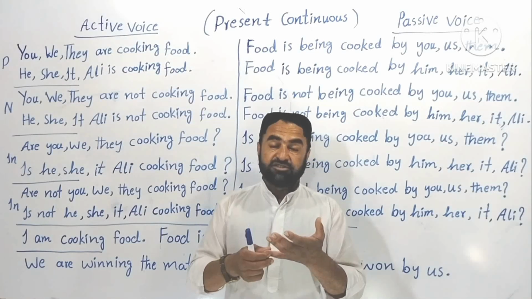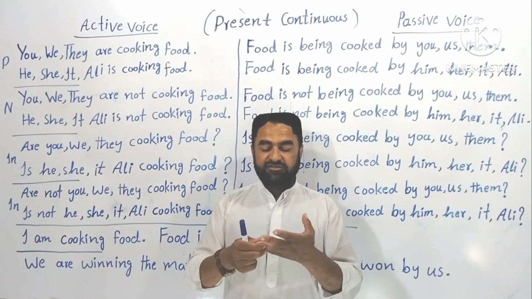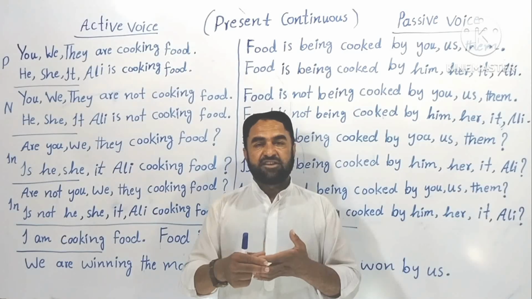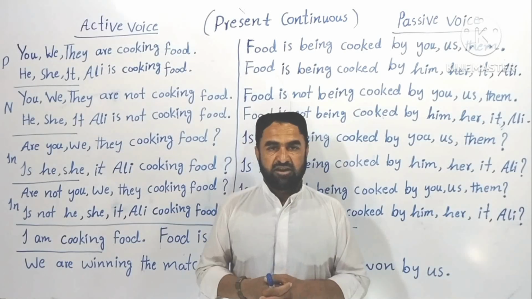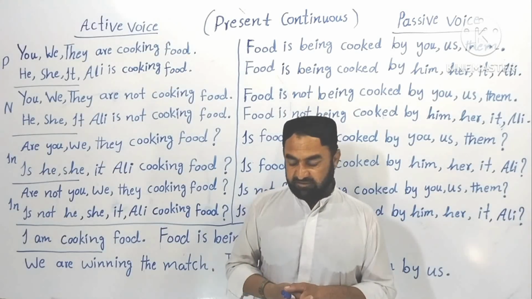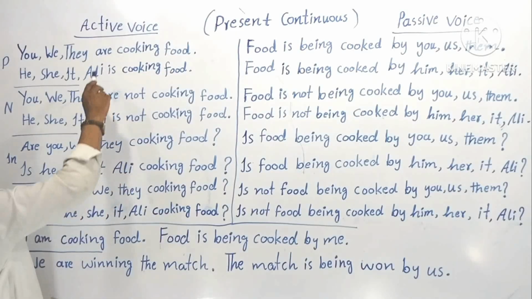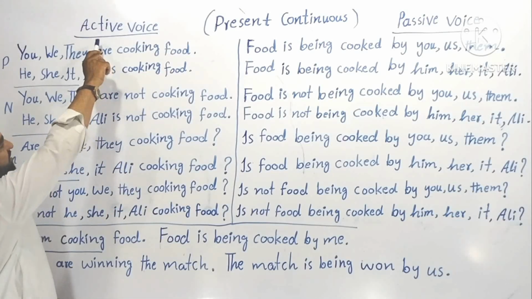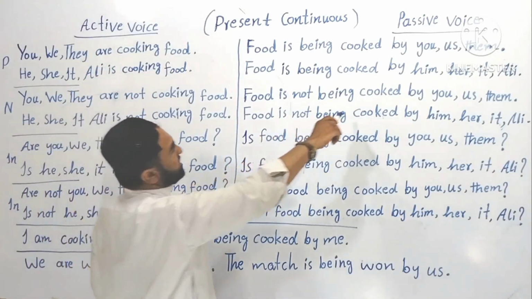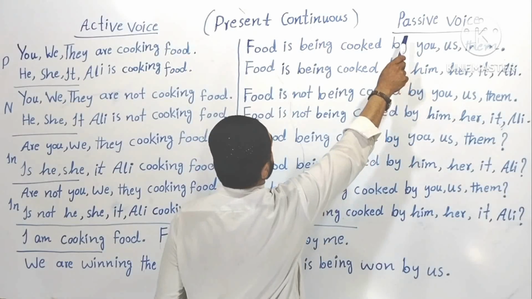the variants of the sentence. They are positive sentence, negative sentence, interrogative sentence, interrogative negative sentence. Understood? So now let's go to the examples. First of all, you see here, these sentences are active voice and these sentences are passive voice. Understood?